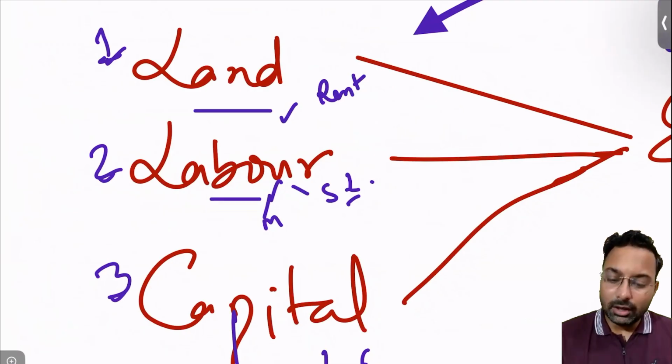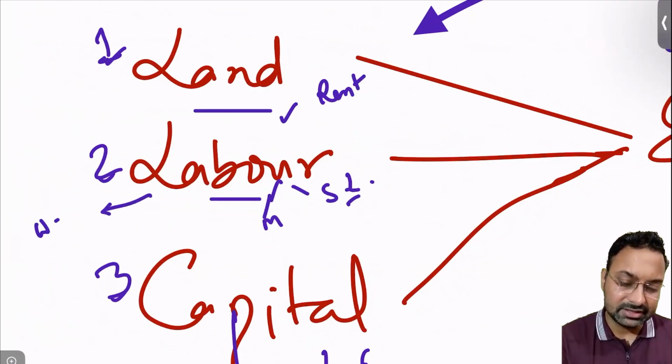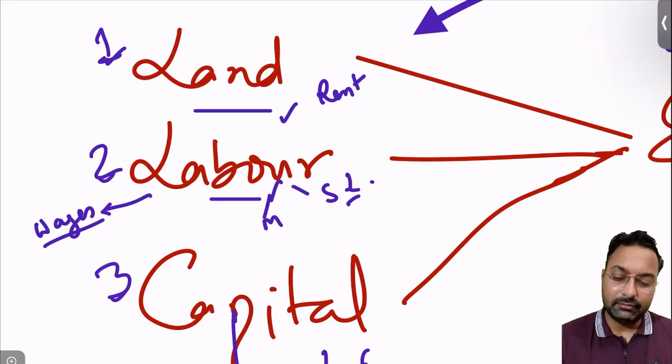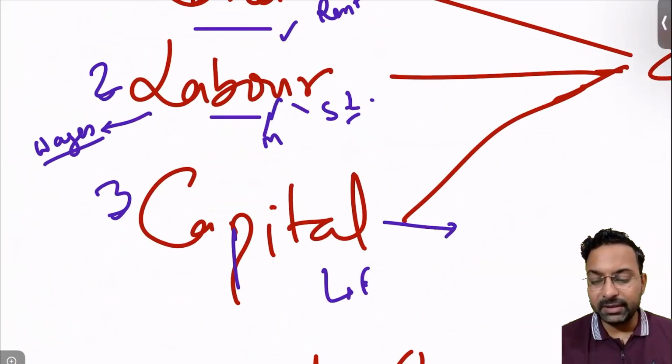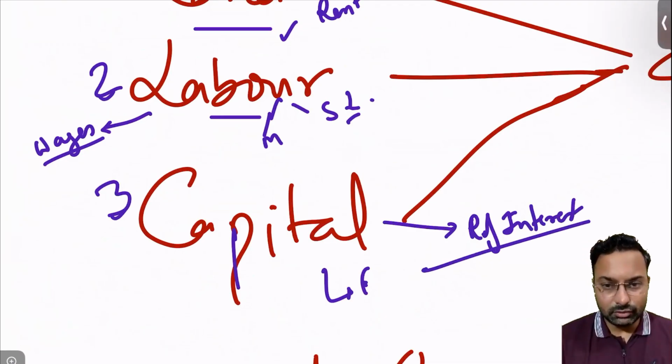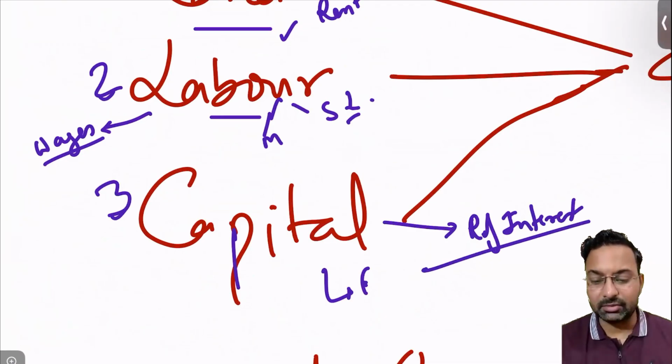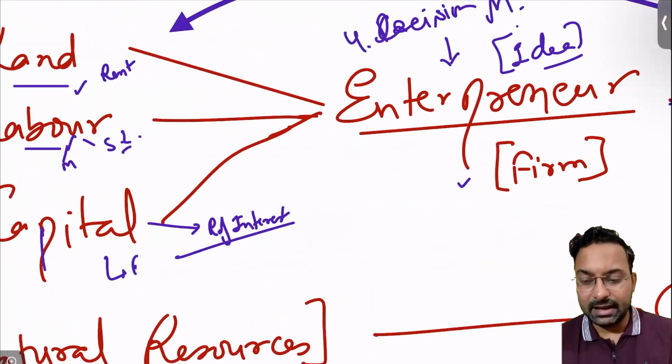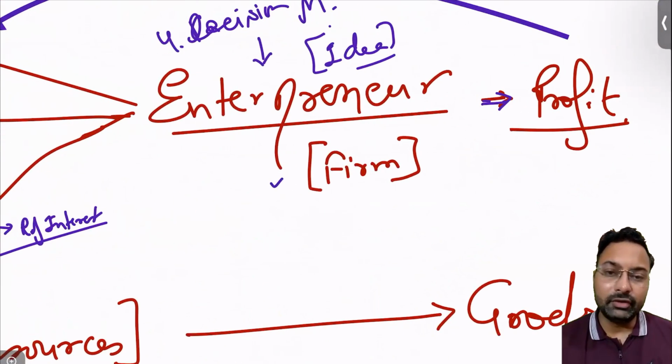For the laborers, he will be giving salaries, wages we can call them. And for the capital he must be paying some rate of interest, for the use of capital. And the entrepreneur himself will be getting the profits, right?